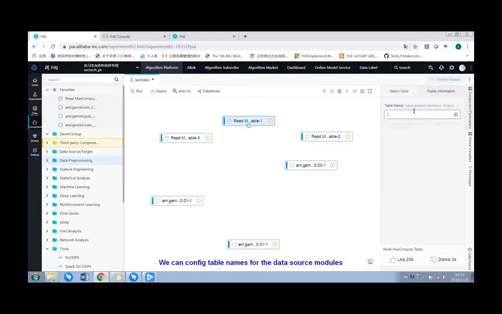We can configure table names for the data source modules. Drag to connect the data sources to encryption modules.